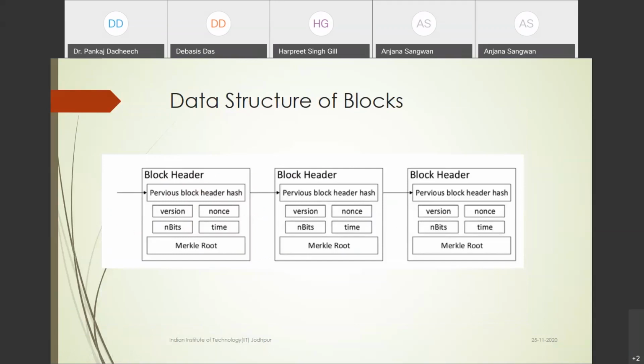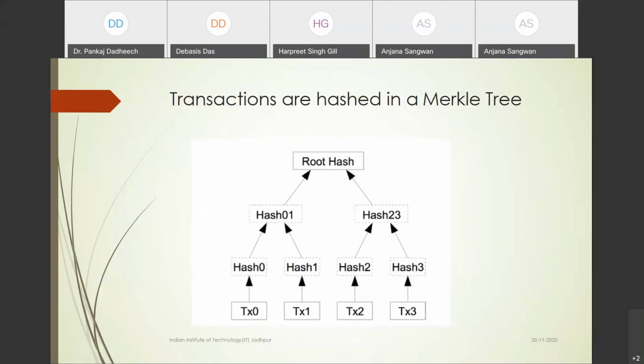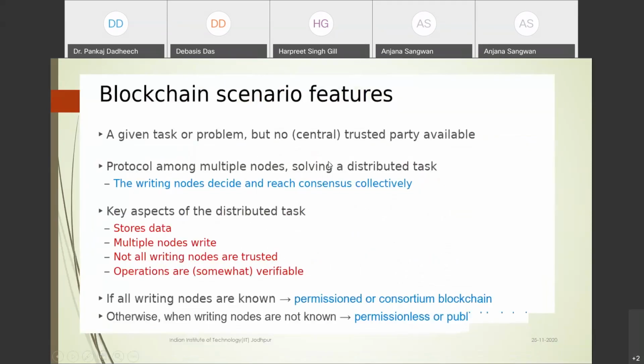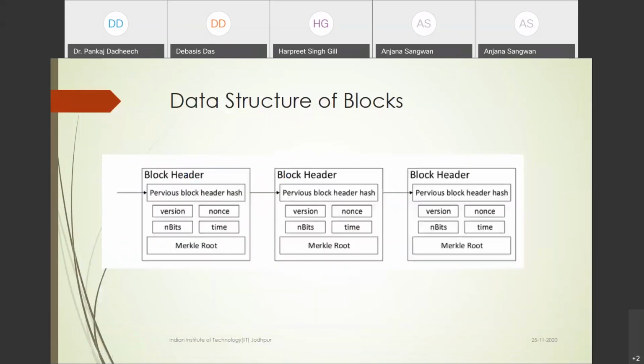Okay, nBits. Last time I already explained this thing. Here the multiple transactions are connected to each other. Okay, now this is the Merkle tree. All transactions, with transaction ID and transaction information, directly go through the hash operation. What is this hash operation related to? In the case of blockchain, it is basically authenticity and integrity. This uses a cryptographic hash function, and for authentication they use the ECC algorithm in general. Okay, so you can change the algorithm as well.